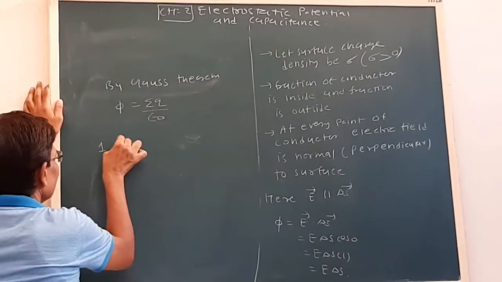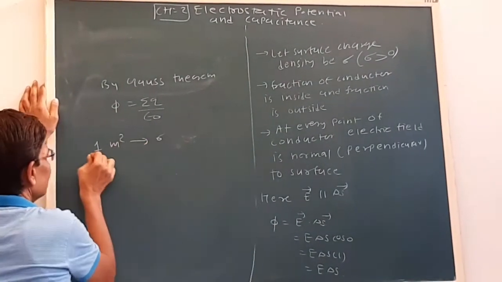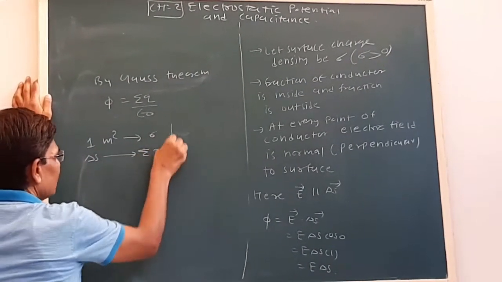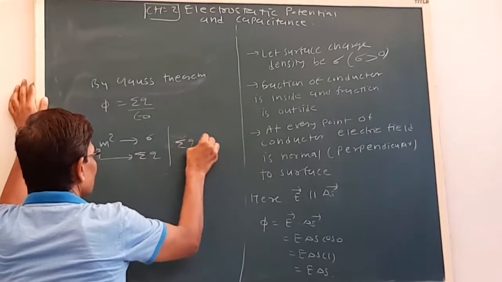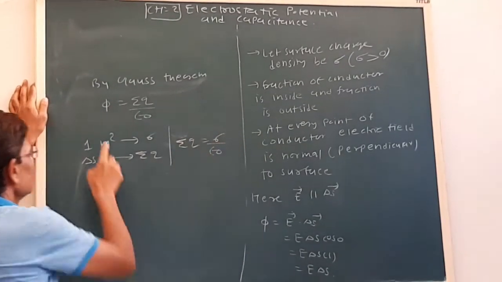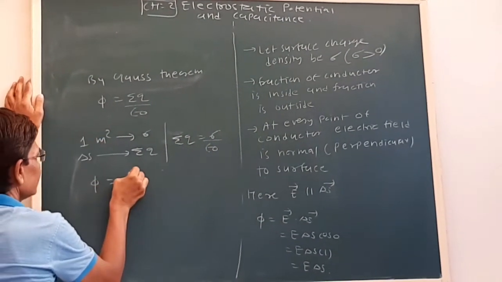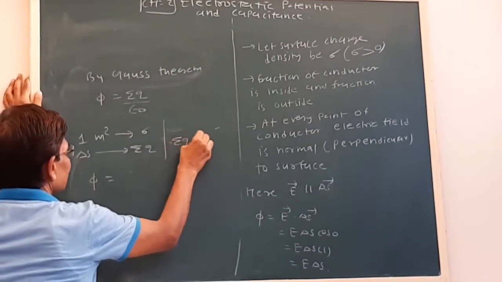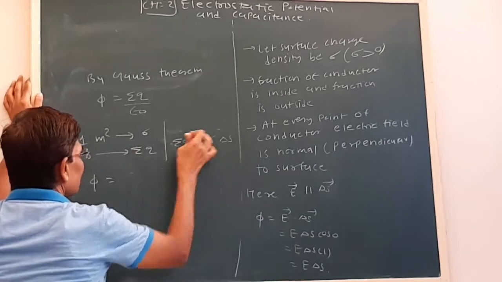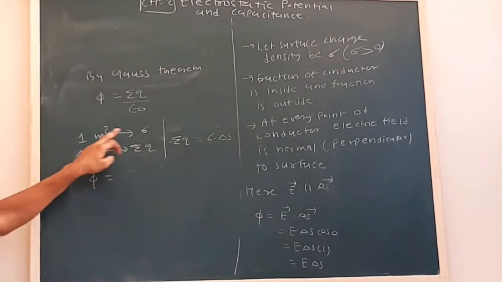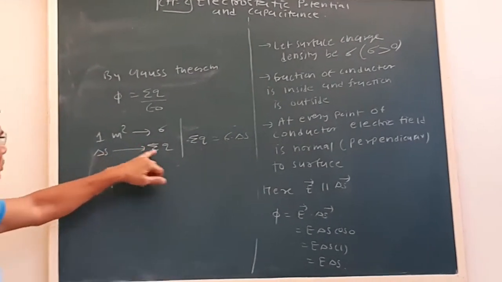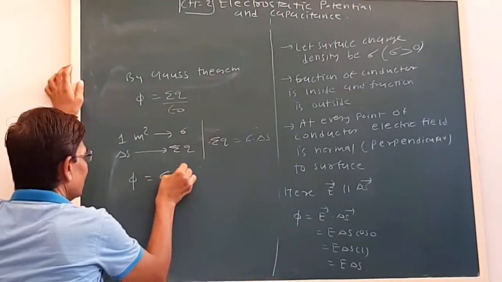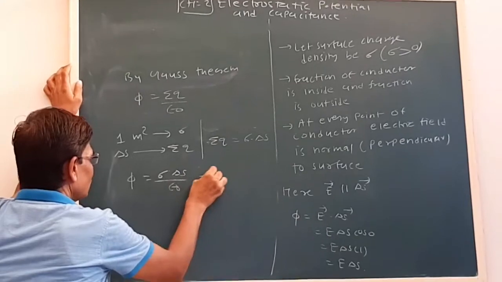So in 1 meter square the charge is sigma, then in delta S area the charge q will be sigma into delta S. Flux equals q upon epsilon 0, so we can substitute here. By cross multiplication we get this value. So the flux is sigma into delta S upon epsilon 0.